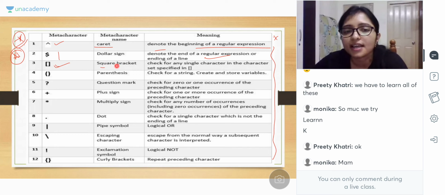See here, bracket means check a single character inside the bracket. Inside the parenthesis means check the string. Now question mark means check occurrence. This is checking the occurrence. Plus means check one or more occurrence. Plus means one or more.